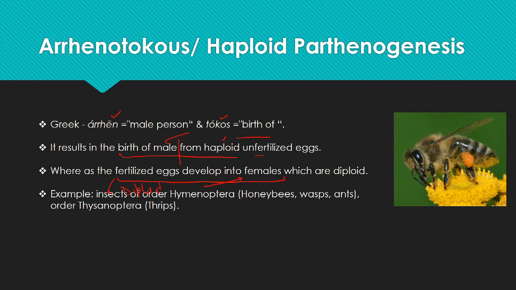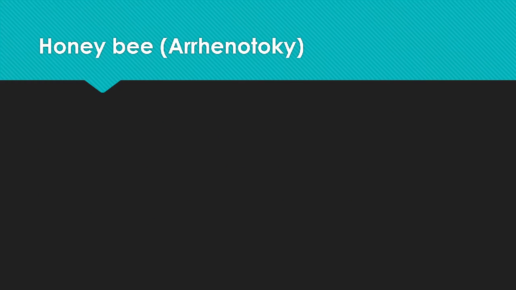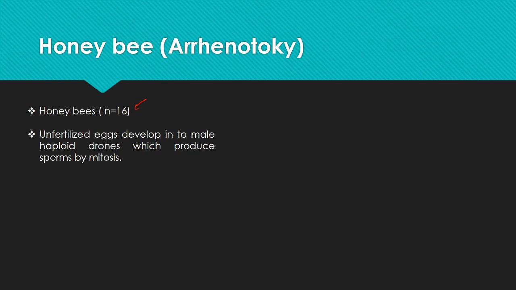So different examples are the insects of order Hymenoptera, like honeybees, wasps, ants, and the thrips. So what happens in honeybee? As you know, the hive of the honeybee has different castes, as they have a division of labor. Honeybee has 16 chromosomes as a haploid set. The unfertilized eggs develop into male haploid drones, which produce sperm by mitosis.